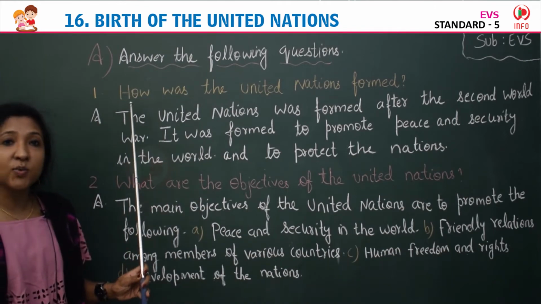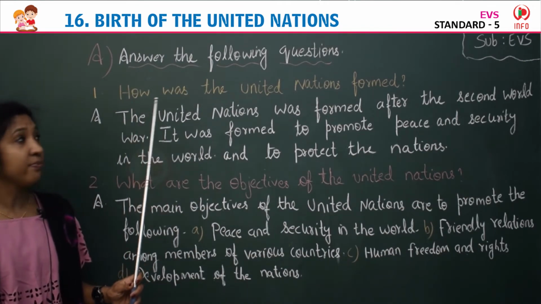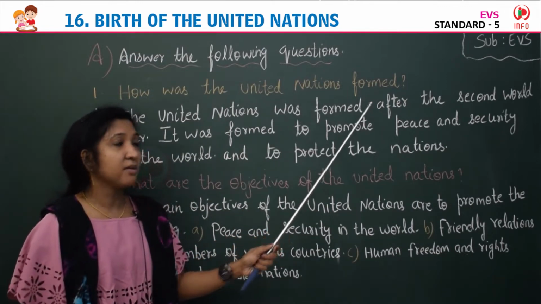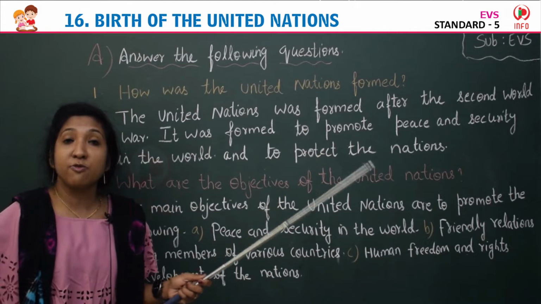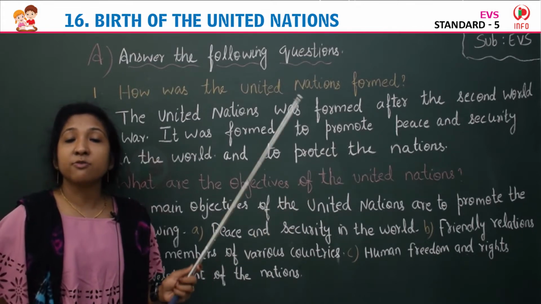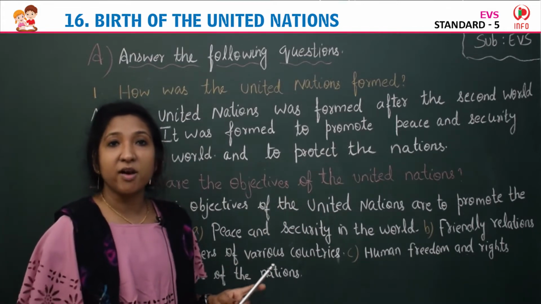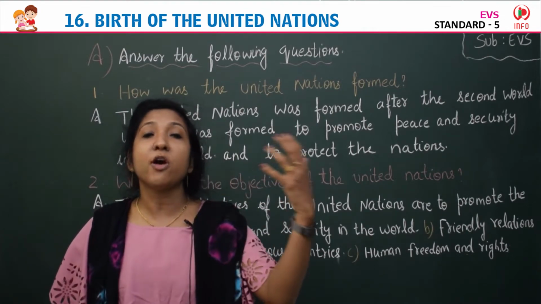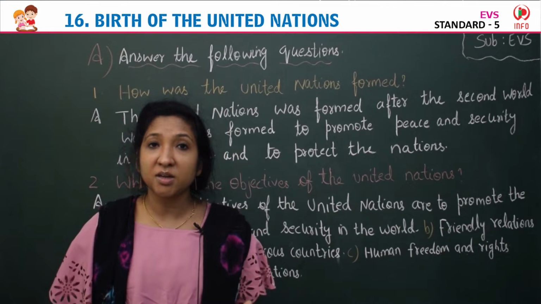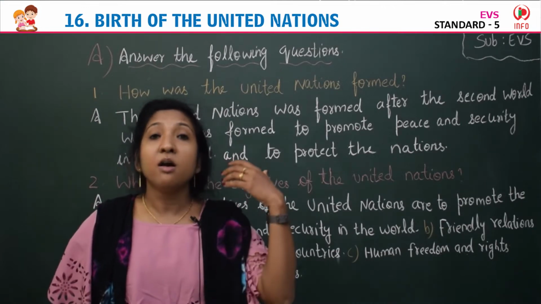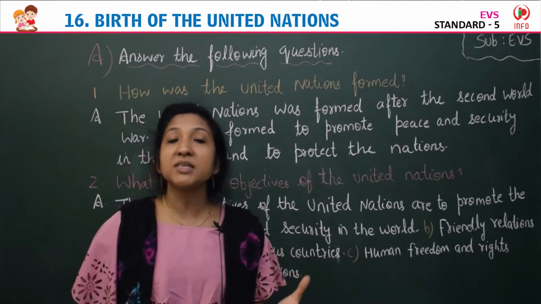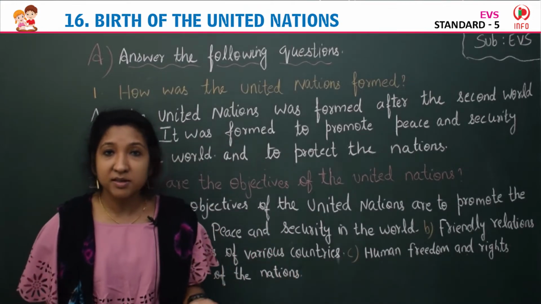Come on, read the first question. Which is the first question here? How was the United Nations formed? It formed after the Second World War. The Second World War ended in 1945. The United Nations was formed on 24th October 1945 with the objective to promote peace and security in the world, to maintain peace and security in the world, isn't it?